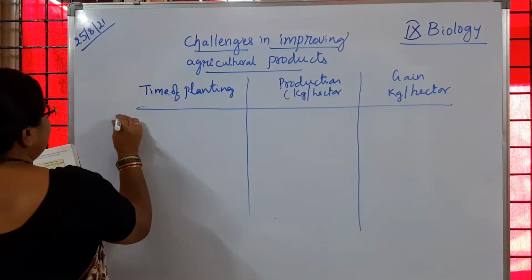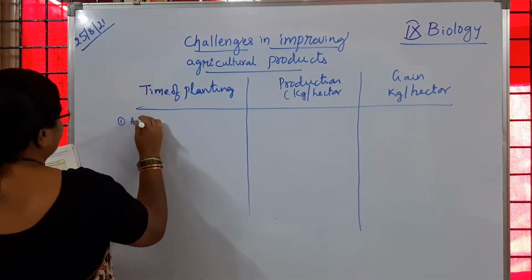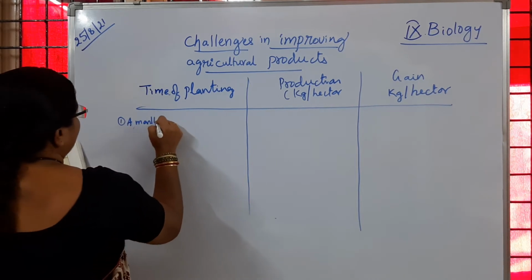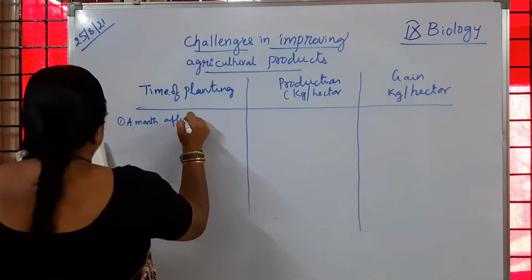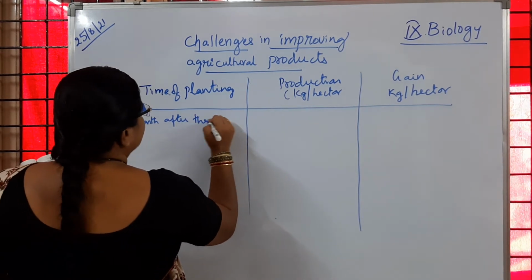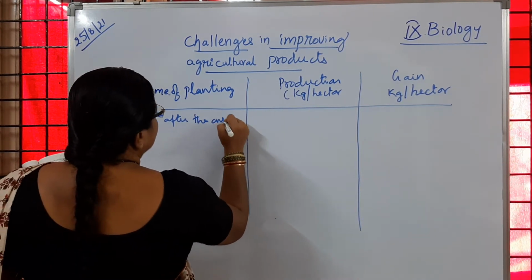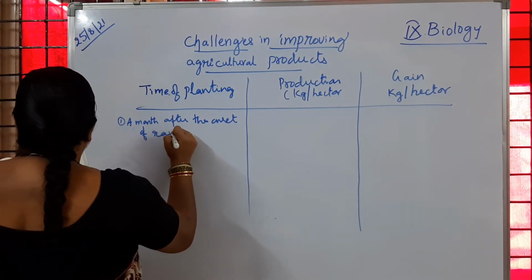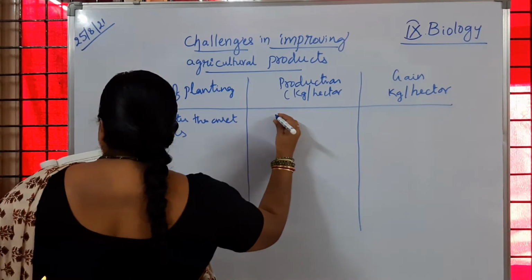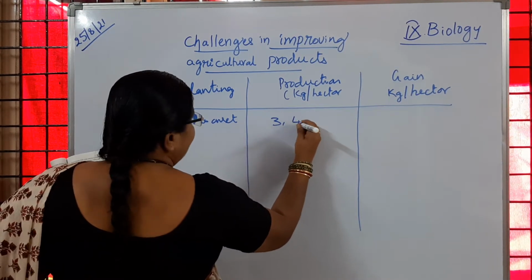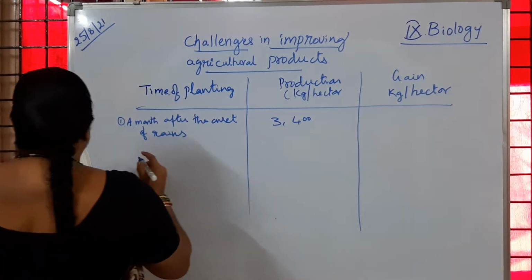So here, first one, a month after the onset of rains. How much production of grain did we get? 3,400 kg per hectare.